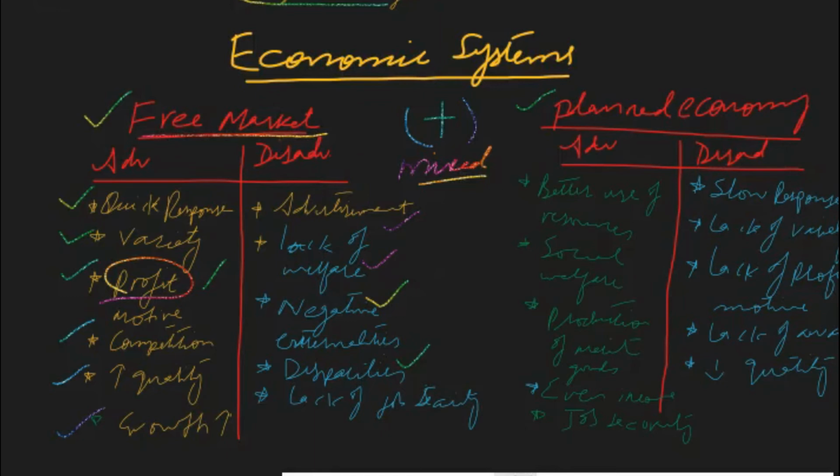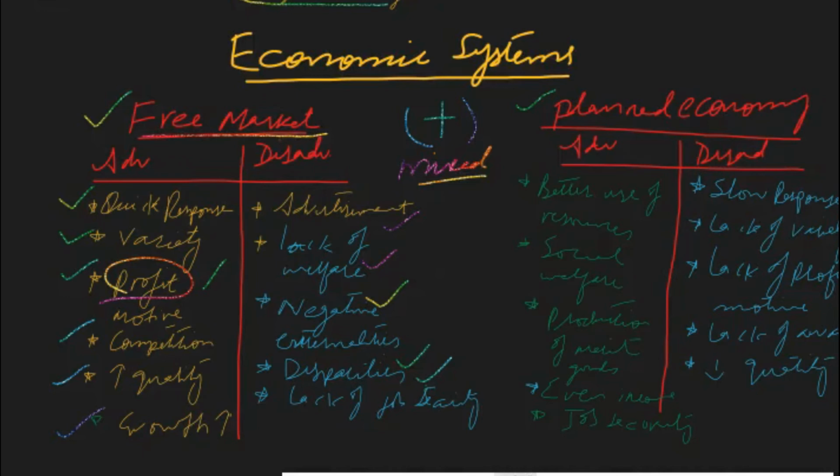There is lack of job security. In the private sector, workers don't have job security. In many cases, even a very efficient worker may be made redundant and may be fired from the job because of any kind of conflict between the owner of the business, the principal of the business, and the worker. There is job insecurity in a free market economic system.